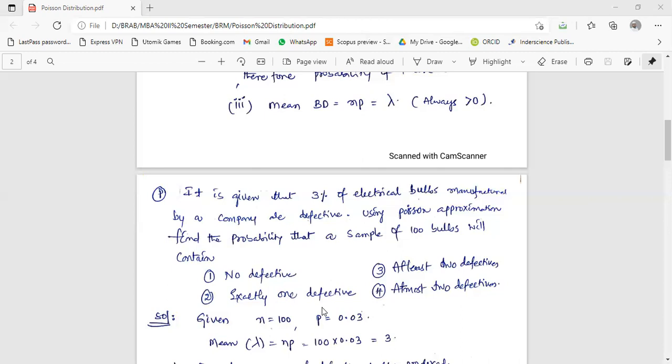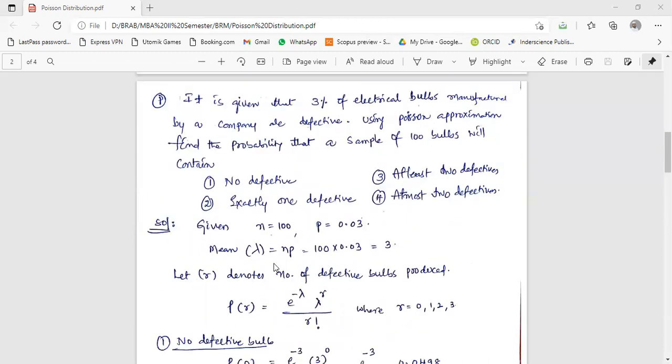So you know that only 3% of the bulbs are defective, and he is asking to find the bulbs with no defect, exactly 1 defect, at least 2 defectives, and at most 2 defectives. So given n is equal to 100, right? Percent means per 100, so p is equal to 0.03 because 3% means 3 by 100.